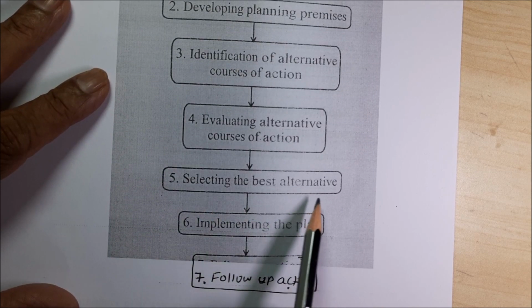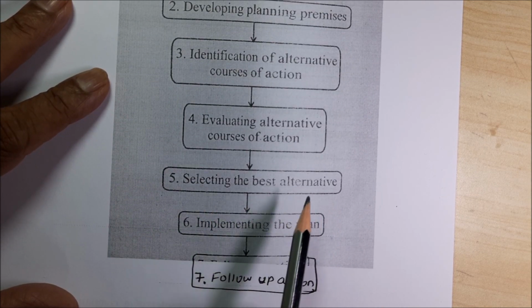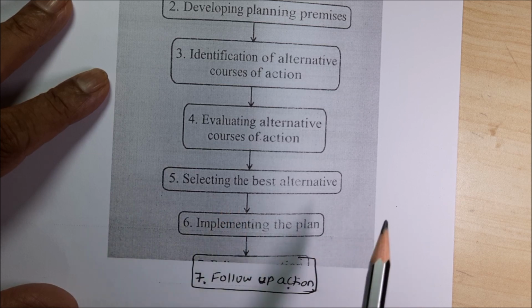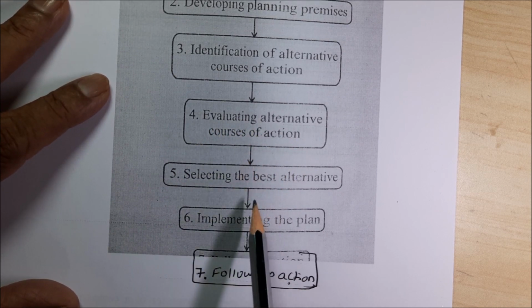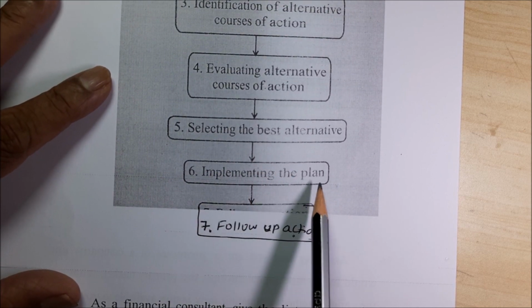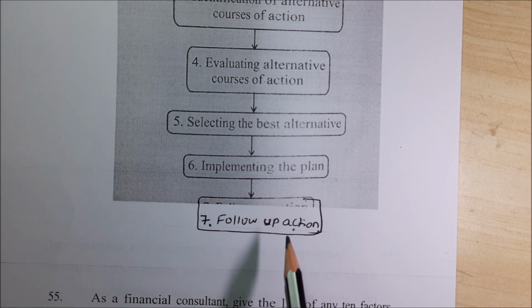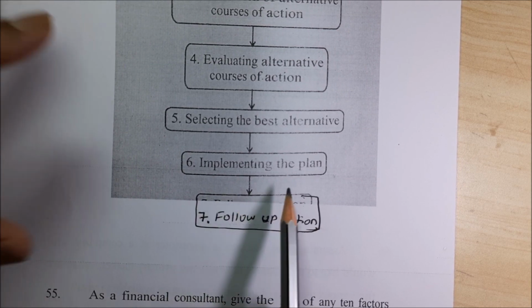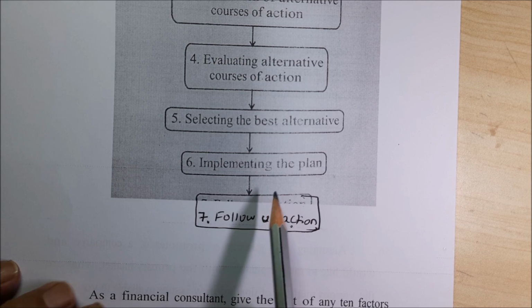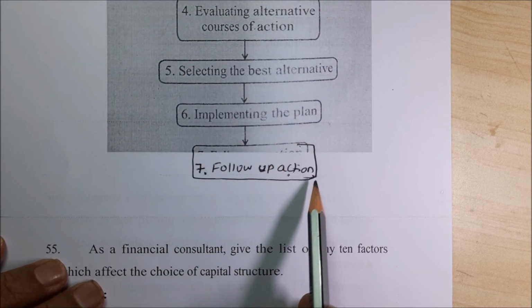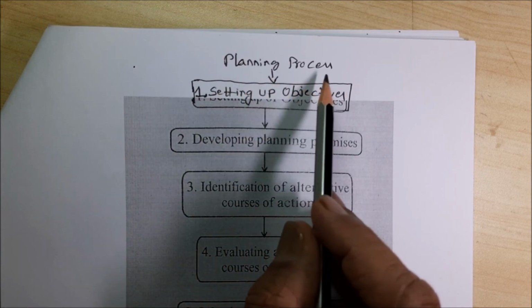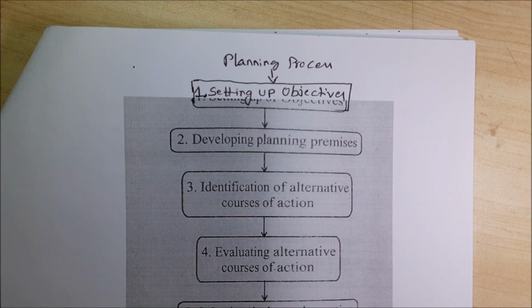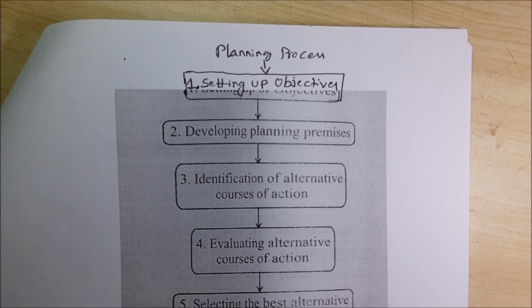Then selecting the best alternative. I can easily say this is decision making: out of several solutions, you take one as the best. That is called decision making. Then implementing the plan. It is not enough to select the plan; you are supposed to implement it. Implementation is not the end; you are supposed to follow up the action, that is, see what is going on. This is the planning process. If you write this diagram, that is enough. It is self-explanatory.